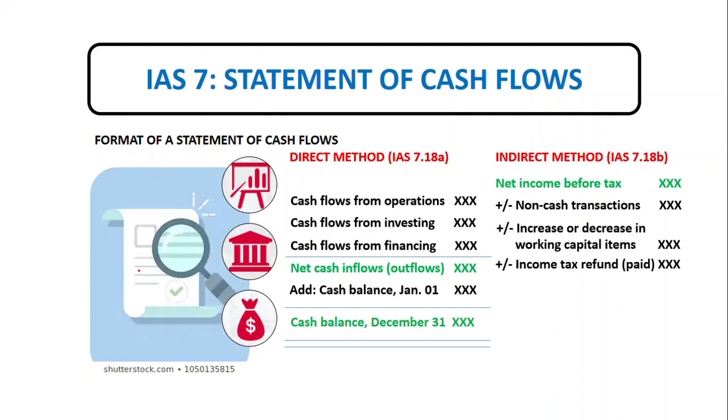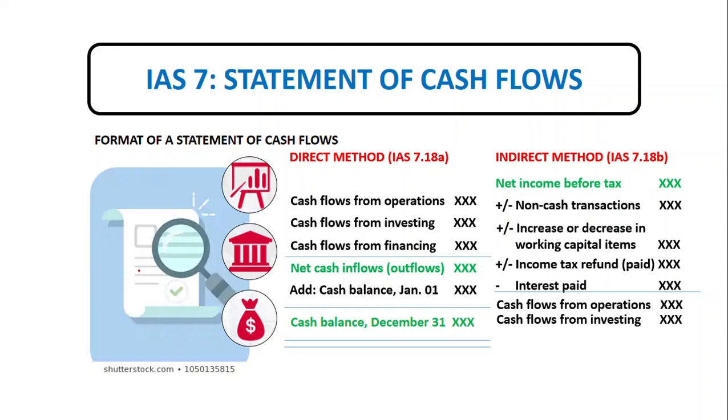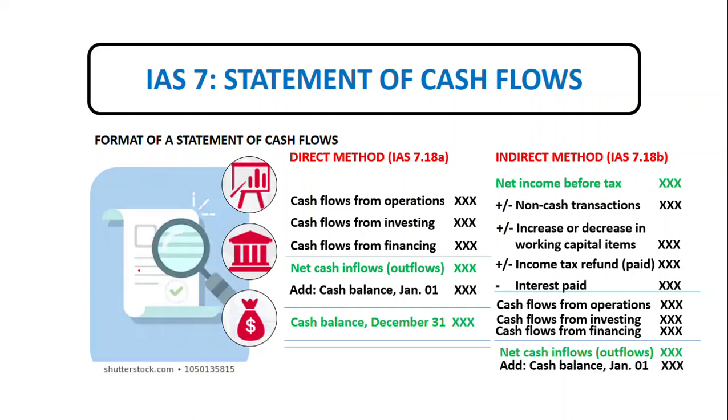We also need to consider the addition or reduction of income tax refund or income tax payment. Then we also need to consider interest payment. So we get cash flows from operation. We add the cash flows from investing and then cash flows from financing to get the net cash inflows. Then we add again the cash balance at the beginning to have it reconciled with the cash balance ending.